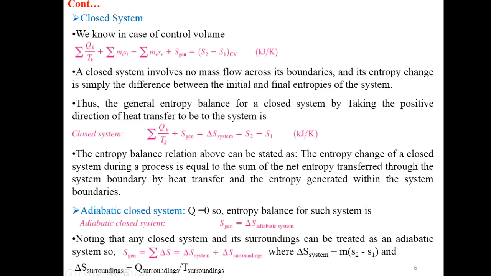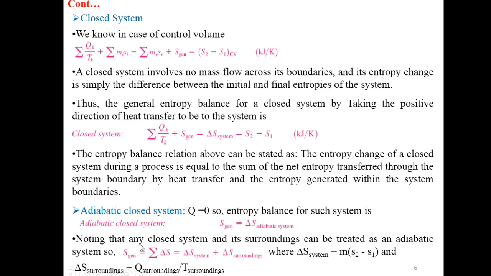Noting that any closed system and its surrounding can be treated as an adiabatic system, we can consider the combined system and surrounding as the adiabatic system.